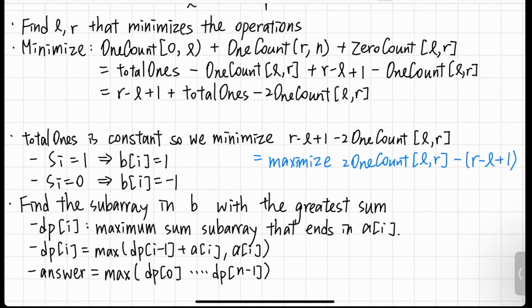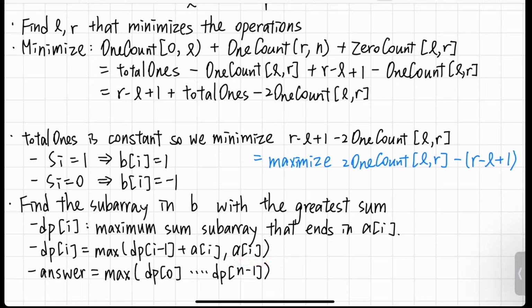So we can keep track of dpi, where the dp represents the maximum sum subarray that ends in ai. So the dp transition would be dpi is the maximum of dpi minus 1 plus ai, and ai.